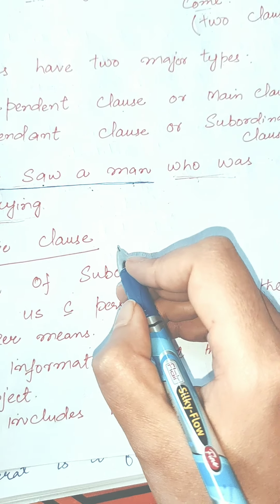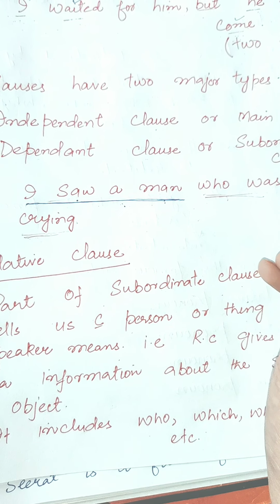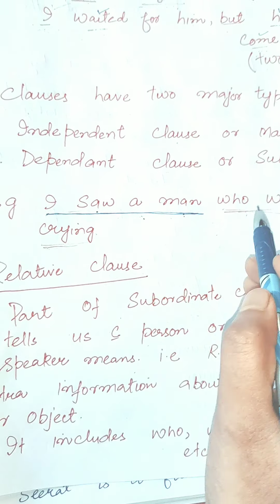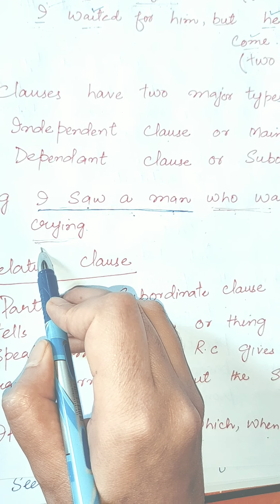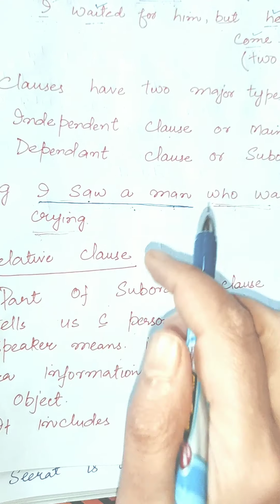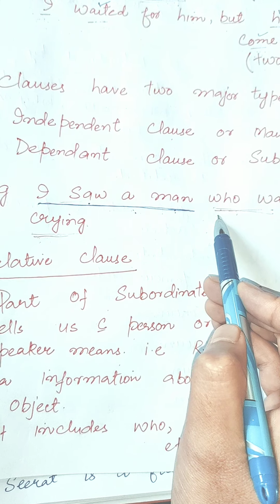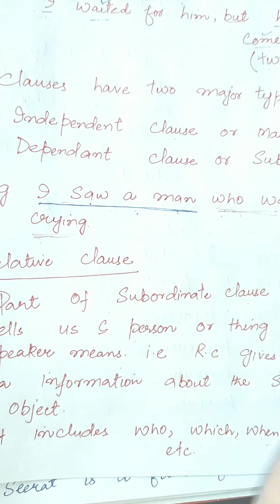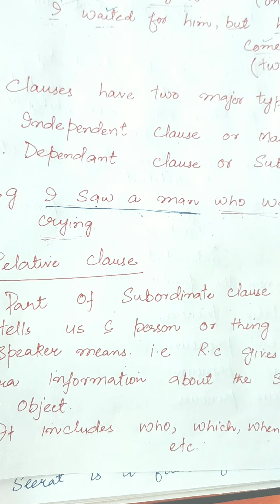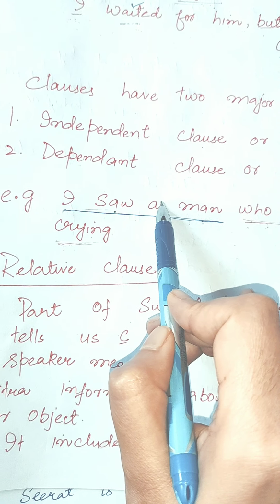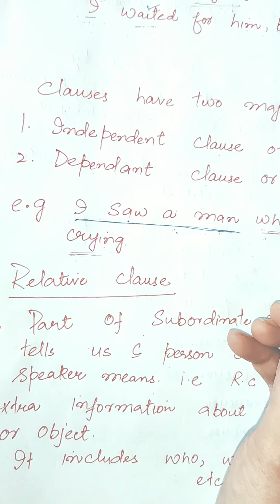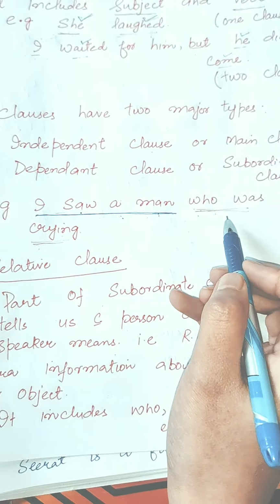On the other hand, the second clause, who was crying, does not give a complete meaning and can't stand as a complete sentence. Okay? It depends on the main clause. Such a clause is called a subordinate clause.